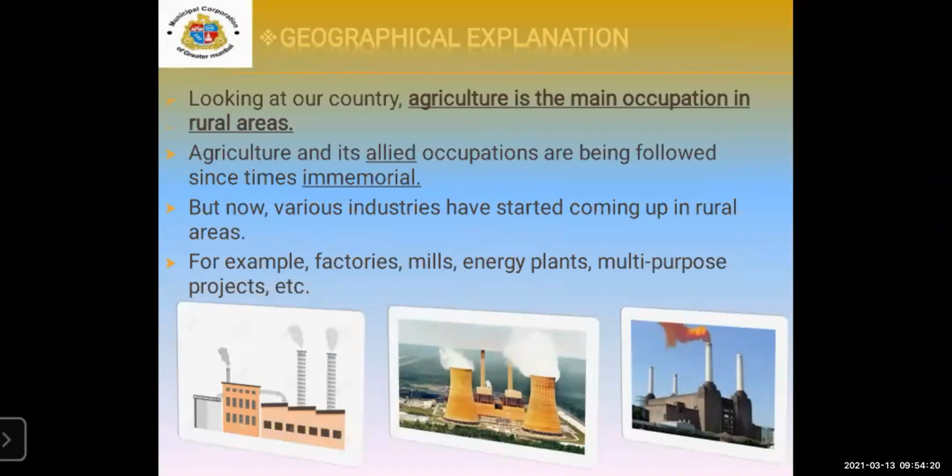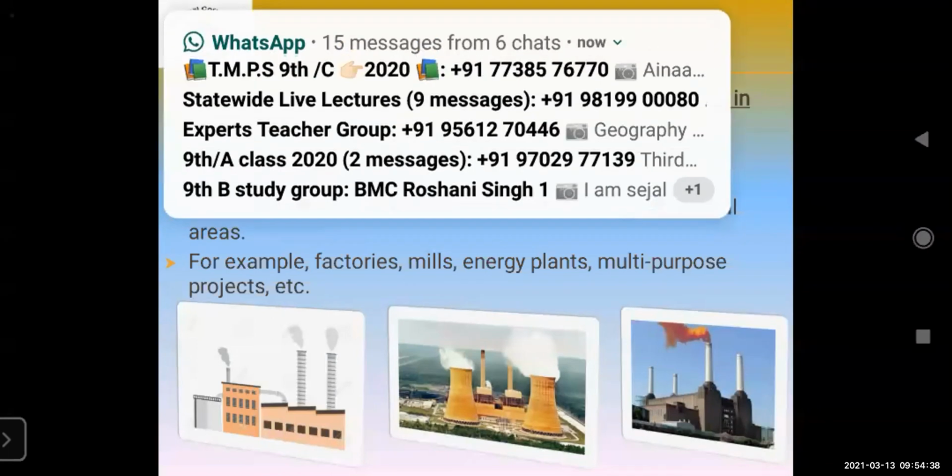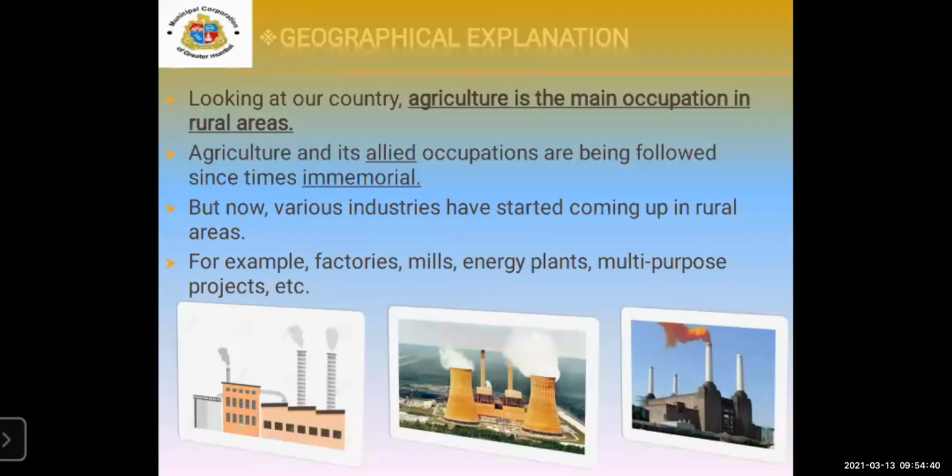Then looking at our country, India, agriculture is the main occupation. Yes, students, agriculture is a very important and the main occupation in rural areas. Agriculture and its aligned occupations are being followed since times immemorial.